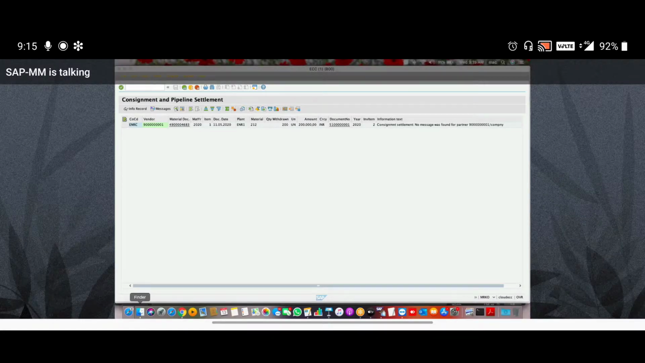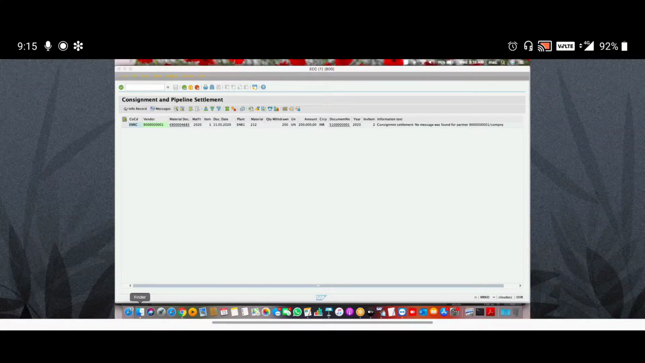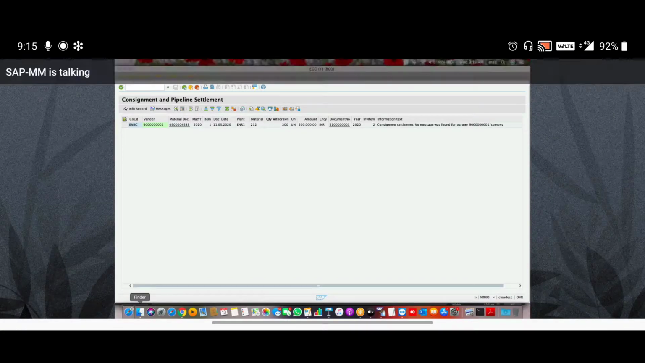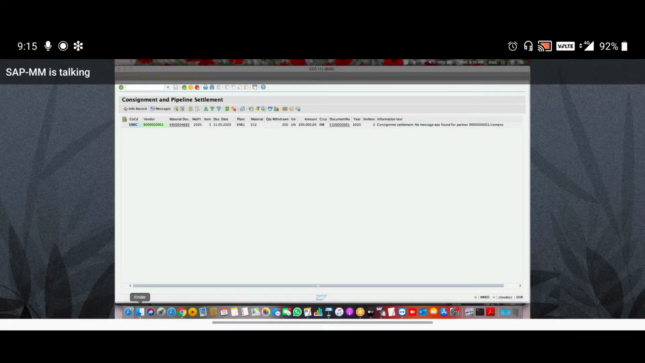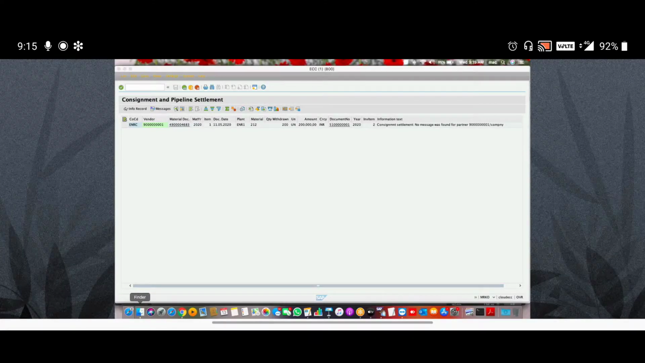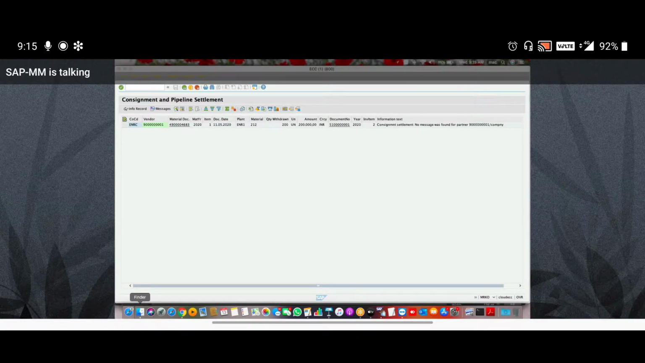Controlling is one of the important modules in SAP which supports monitoring, coordination of all the processes in the company.